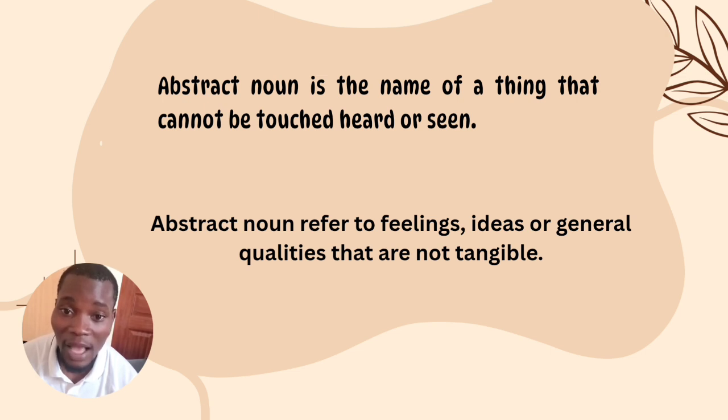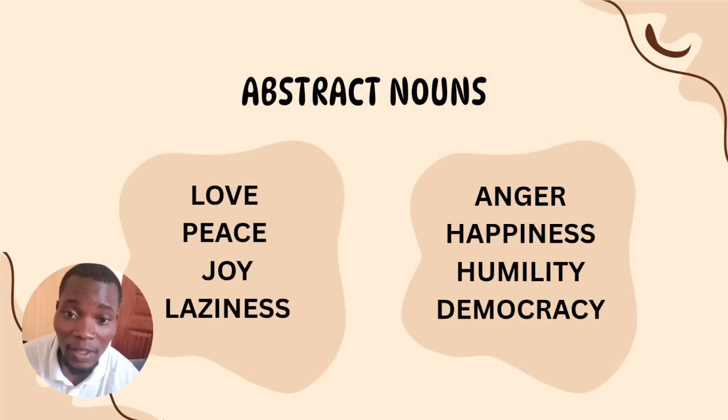They are feelings. Abstract nouns refer to feelings, ideas, or general qualities that are not tangible. They cannot be touched, but they are just there. They are things we say, and we cannot touch them, we cannot hear them, neither can we see them, but we know they exist. So such things are the ones we call abstract nouns. So let's get to the examples.